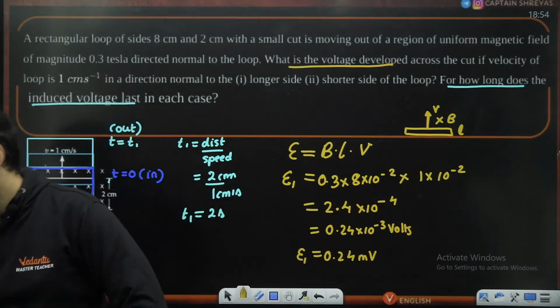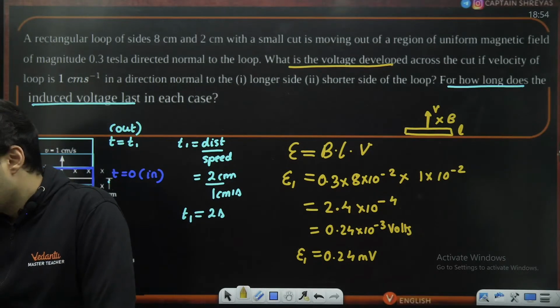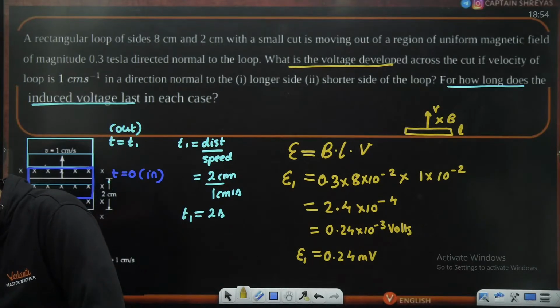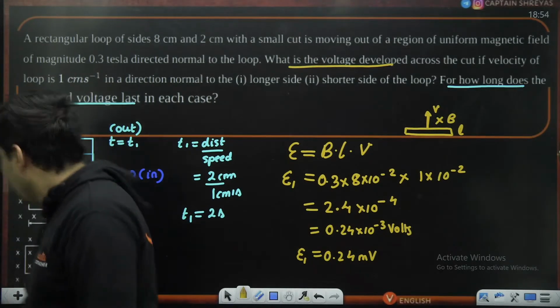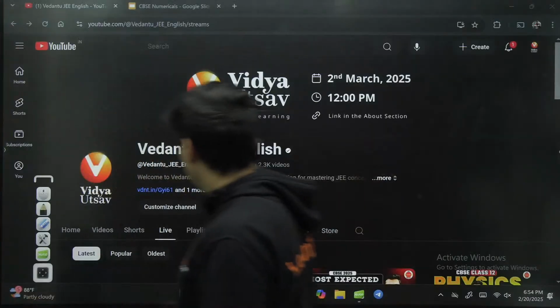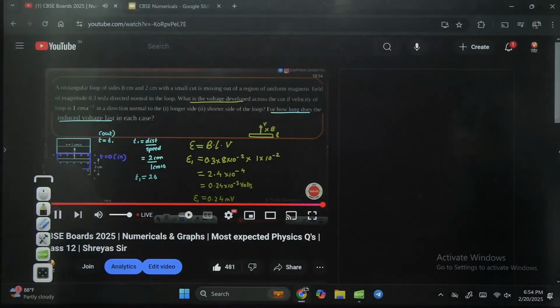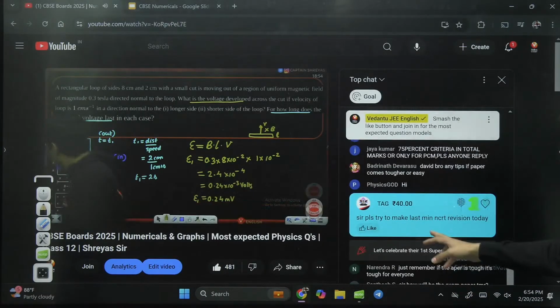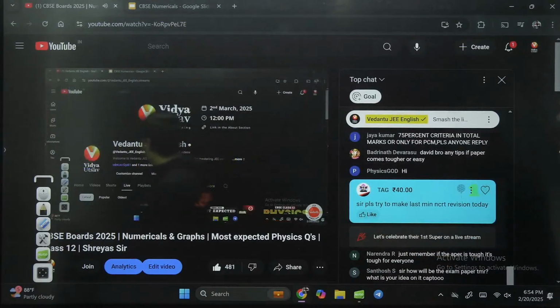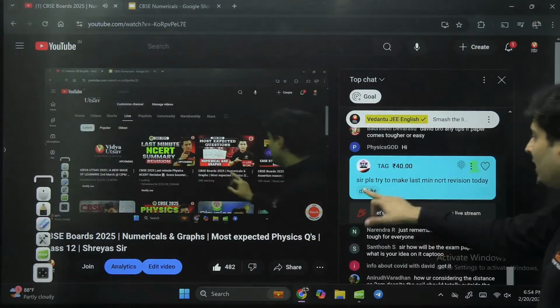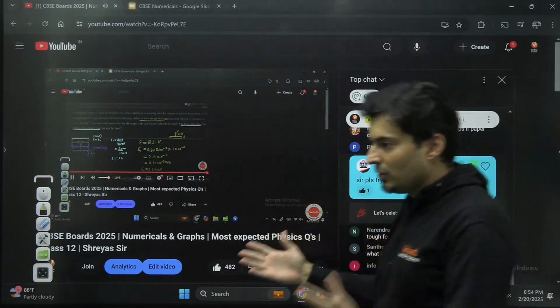How many of you got it? Yep. Very good. Awesome. Thank you so much. Where is tag? Need to mention tag. Tag, please make last minute NCERT revision. Thank you so much for your contribution.